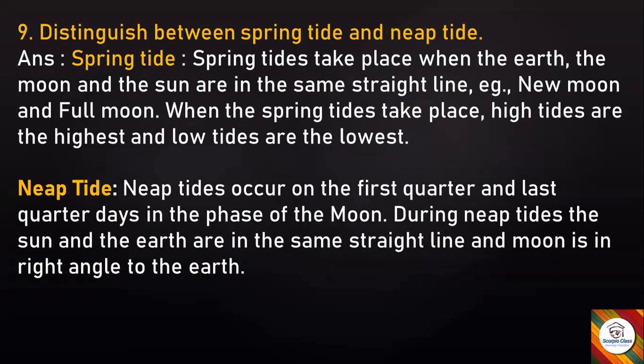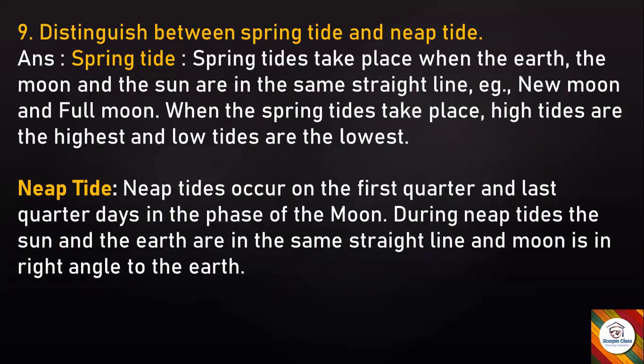Next, distinguish between spring tide and neap tide. Answer: spring tide. Spring tides take place when the earth, the moon, and the sun are in the same straight line. Example: new moon and full moon. When the spring tides take place, high tides are the highest and low tides are the lowest.